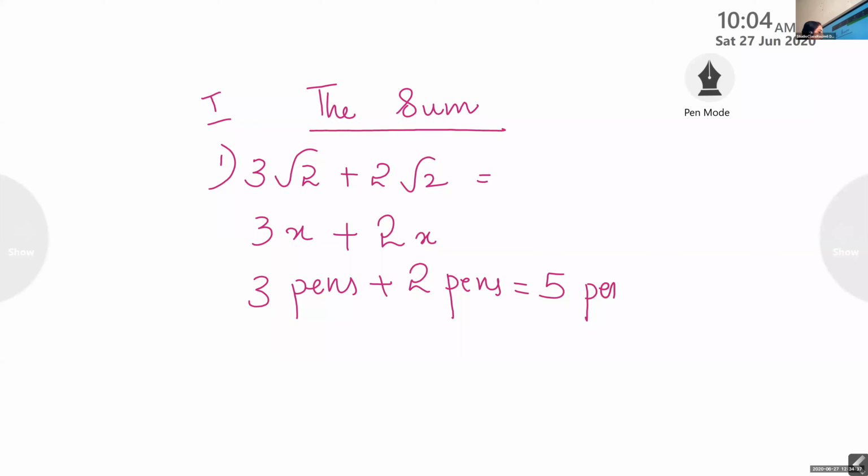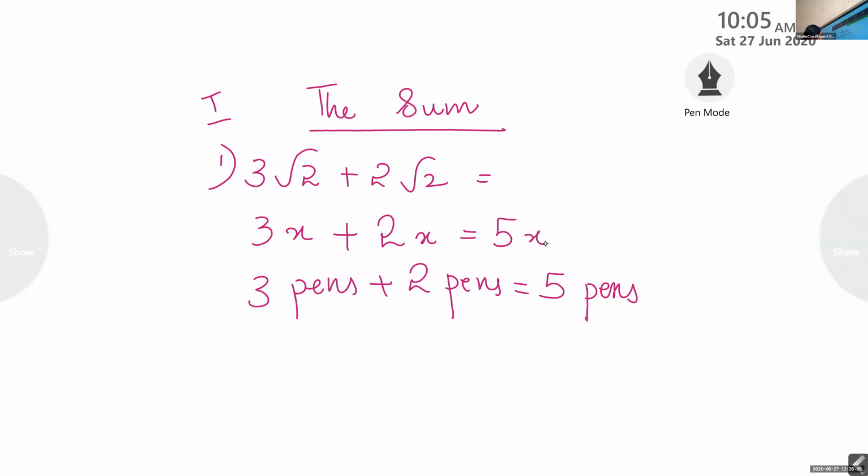So let me ask you, what about 2x plus 3x? 5x. So you are adding the constants, and you write the variable as it is. That is what we are doing here. You are adding the constants 3 plus 2 and repeating the variable, 5x. Add 3 and 2, the answer is 5, and write that variable there itself.